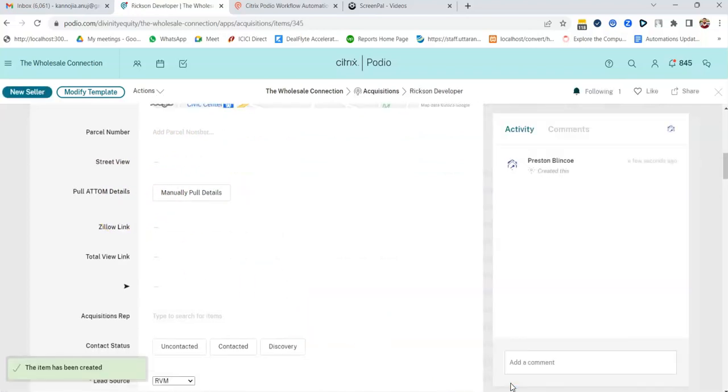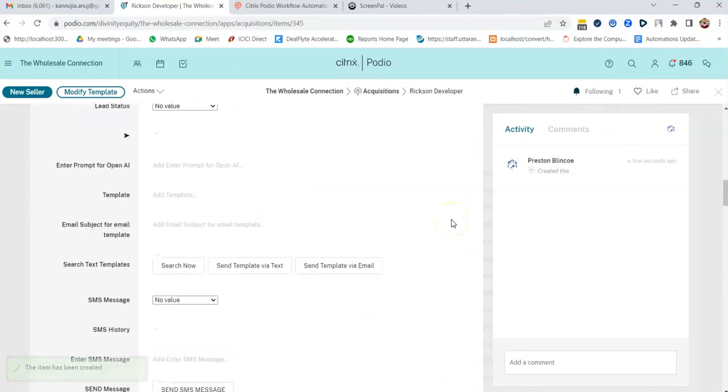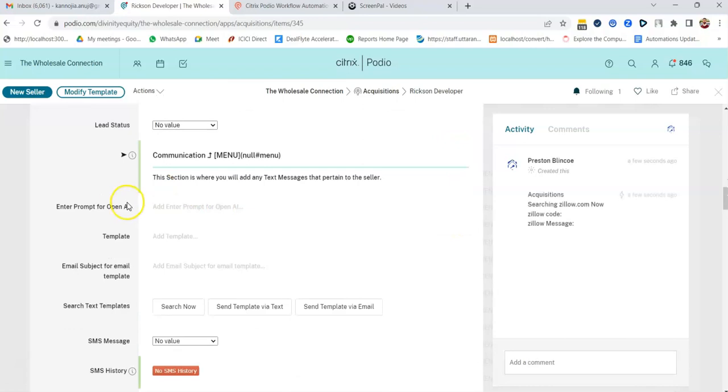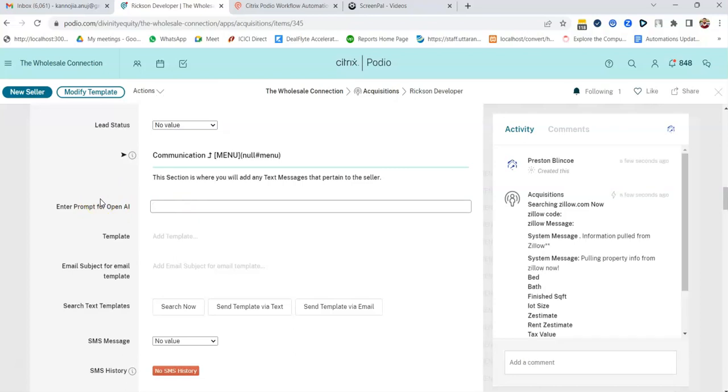Now, when I have saved this lead, I have a very interesting feature: enter prompt for OpenAI. What you can do over here is put in prompts. People design very beautiful prompts like this. It depends on how the prompt is set.